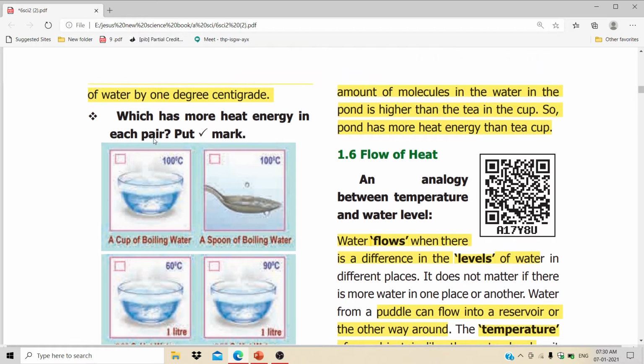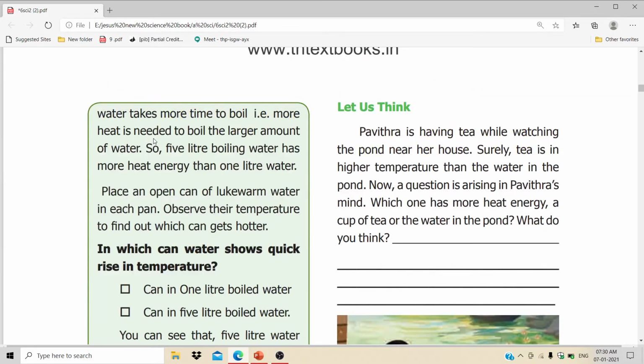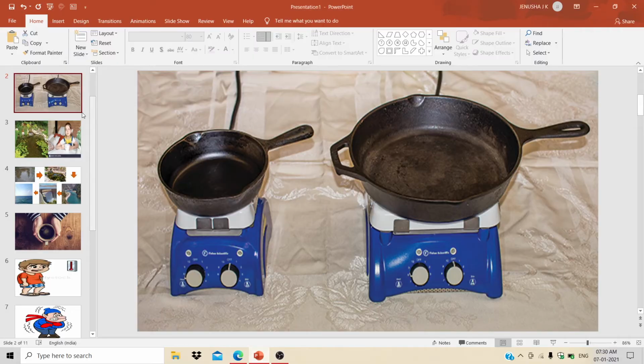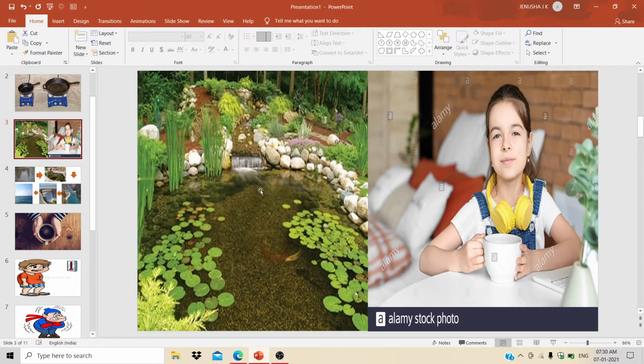Okay, yeah. Then a girl called Pavitra is sitting near her pond with a cup of tea. She is suddenly thinking about which has more heat energy, the cup of tea or her pond.